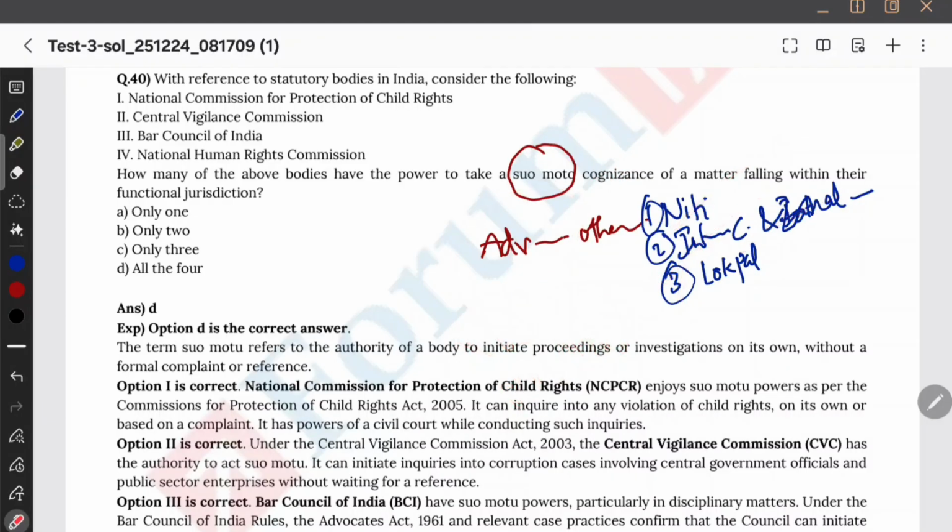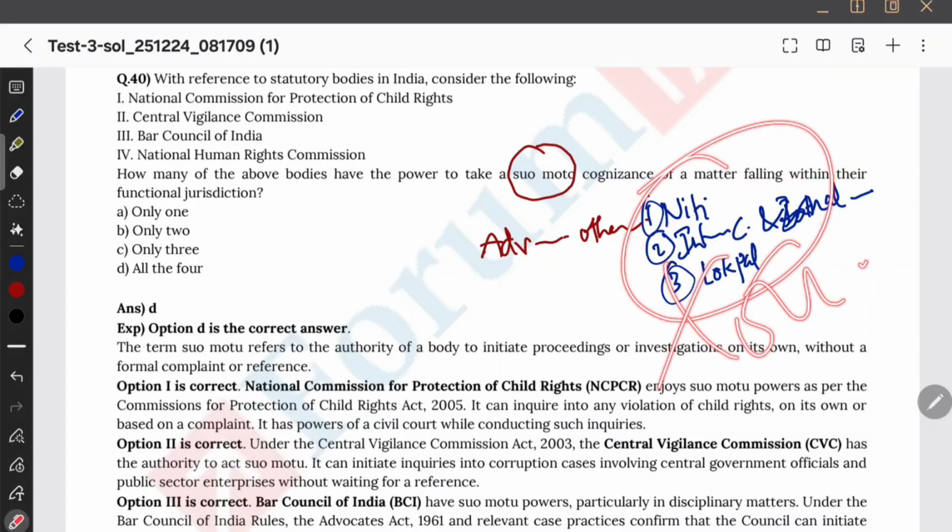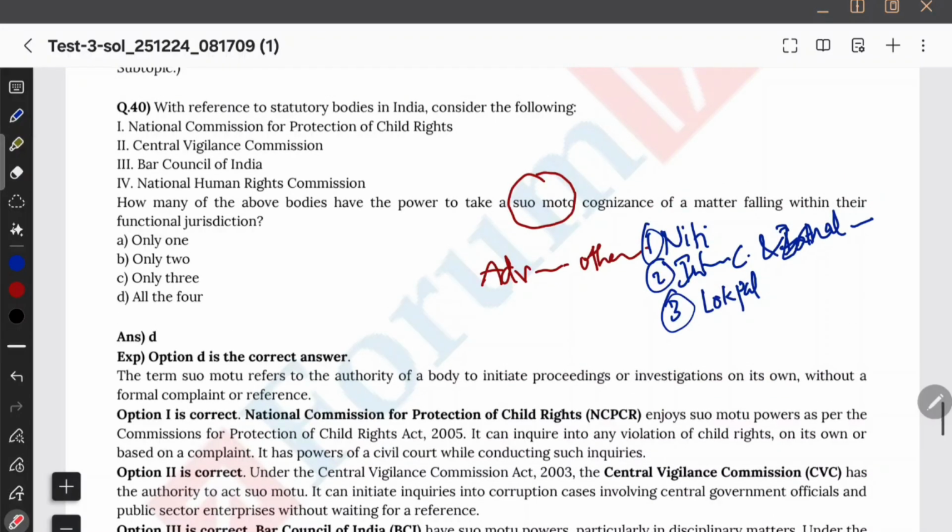क्योंकि एडवाइजरी है तो चलो suo motu देंगे, क्या ही होगा. बट नीति आयोग इज नॉट हैविंग suo motu, इंटरस्टेट काउंसिल, जोनल काउंसिल इज नॉट हैविंग suo motu, एंड देन लोकपाल, द टूथलेस टाइगर, दैट इज why it is toothless, because it's not having suo motu. So these 3 are not having suo motu, but they are advisory in nature. And now that's my conclusion. But what are the advisory bodies here?